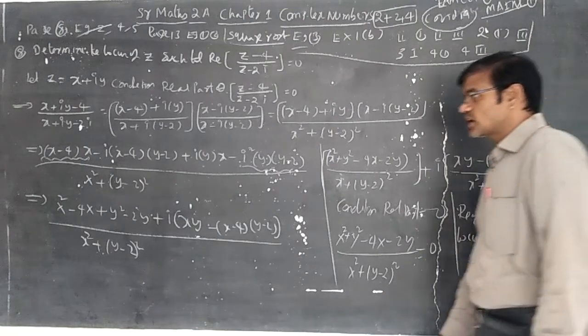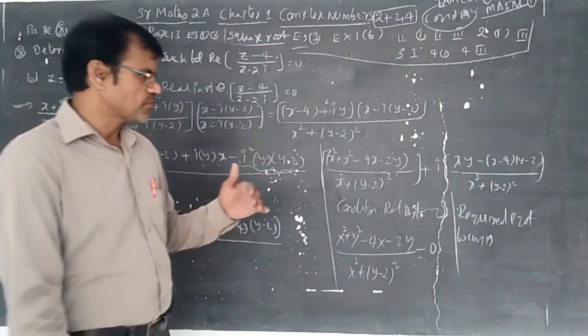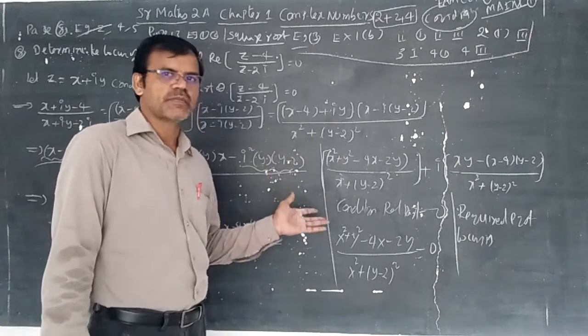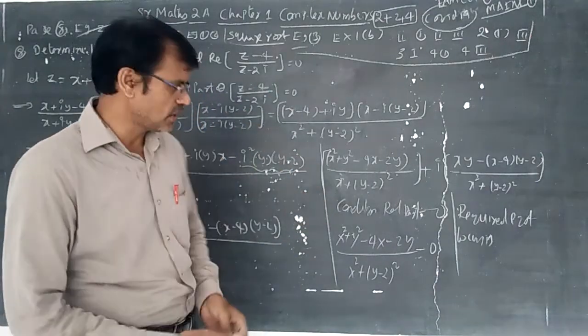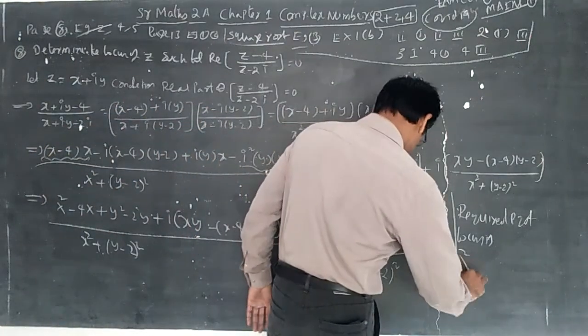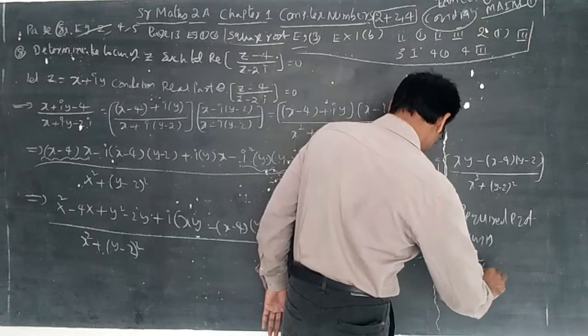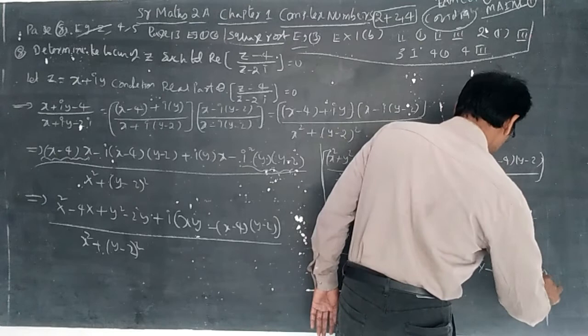You can understand this complex number is nothing but geometry. A is real part, B is imaginary part, and the imaginary line you will be learning in the next class. So what is happening here? The required equation of locus is x square plus y square minus 4x minus 2y equal to 0.